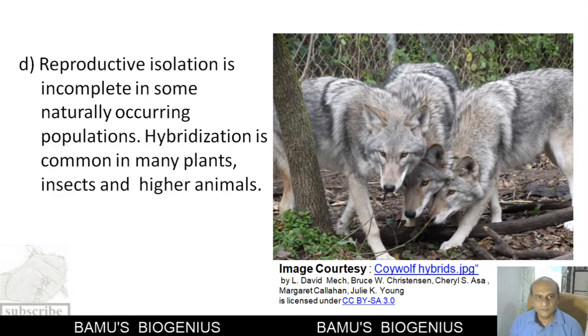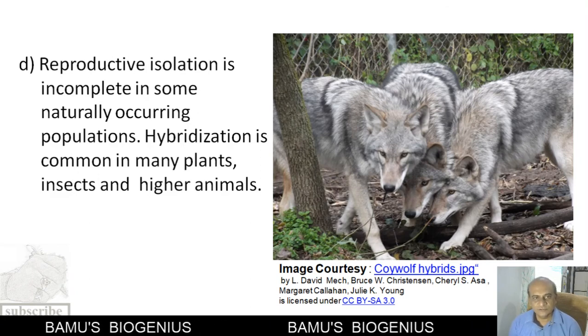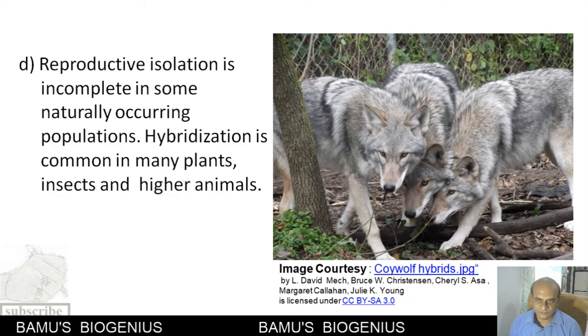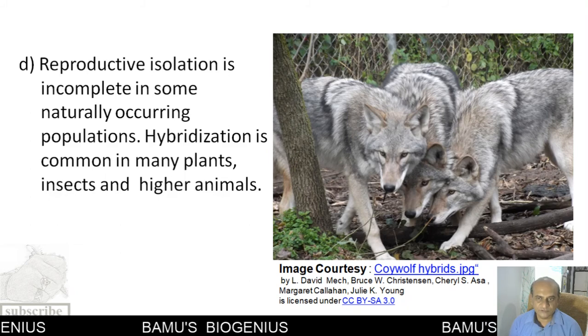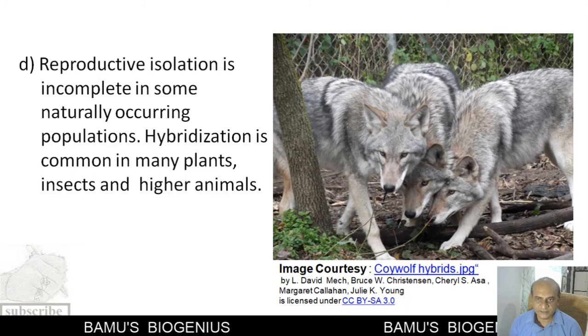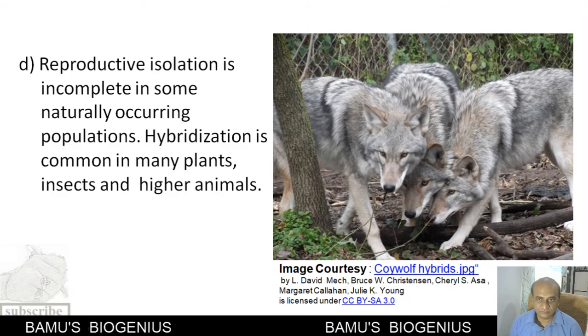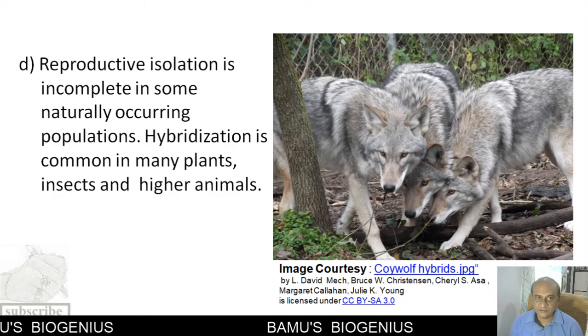Now, another drawback of the biological species concept is that reproductive isolation is incomplete in some of the animals. For example, it is the coywolf. It is a hybrid of coyote and wolf. Coyote and wolf have been separated for the last 5,000 years, but still the separation is incomplete. The hybrids that are formed due to the combination of these two animals are called coywolf, and they are fertile. So the biological species concept cannot explain this incomplete reproductive isolation, as well as this hybridization.